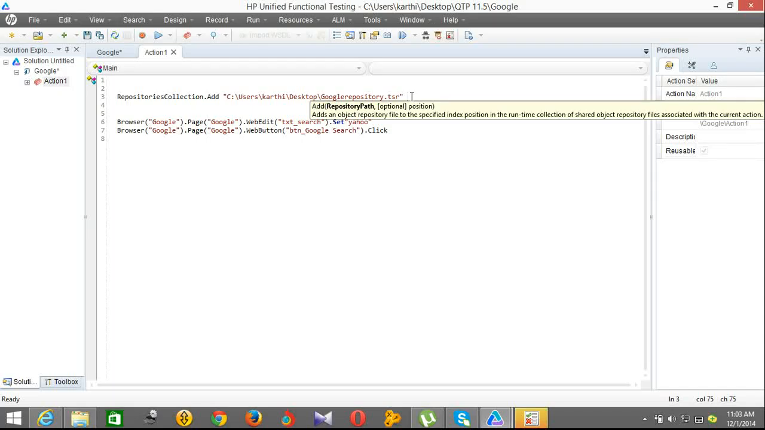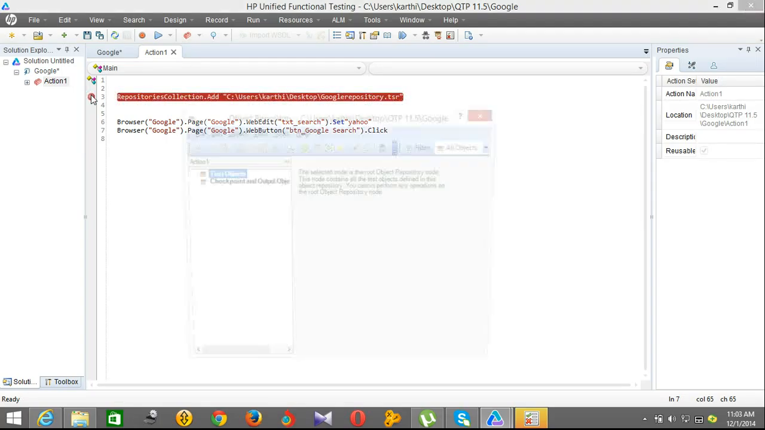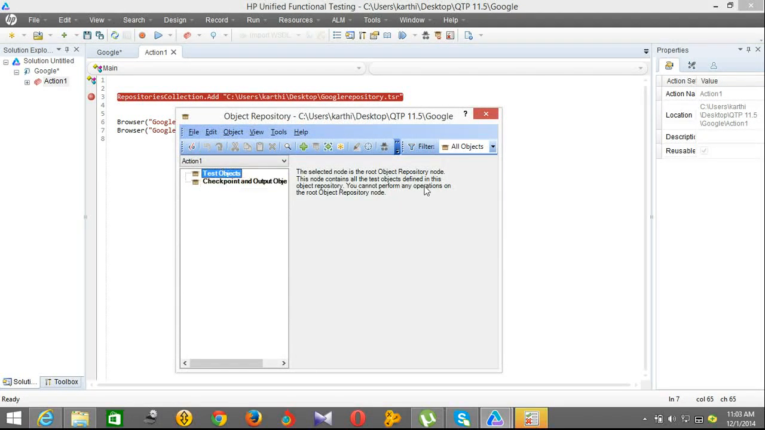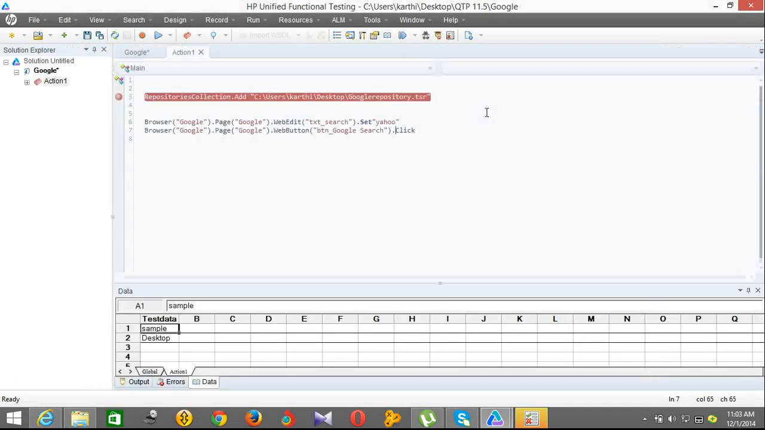Position is optional. If there are more repositories you are going to add at runtime, you can set the position as 1 or 2 or 3. I will show you one by one. I have not given a position. Now you can run the script. I will debug it so that you can check it out. Currently there is no object in the repository. I am going to run now. Press F5, hit enter.